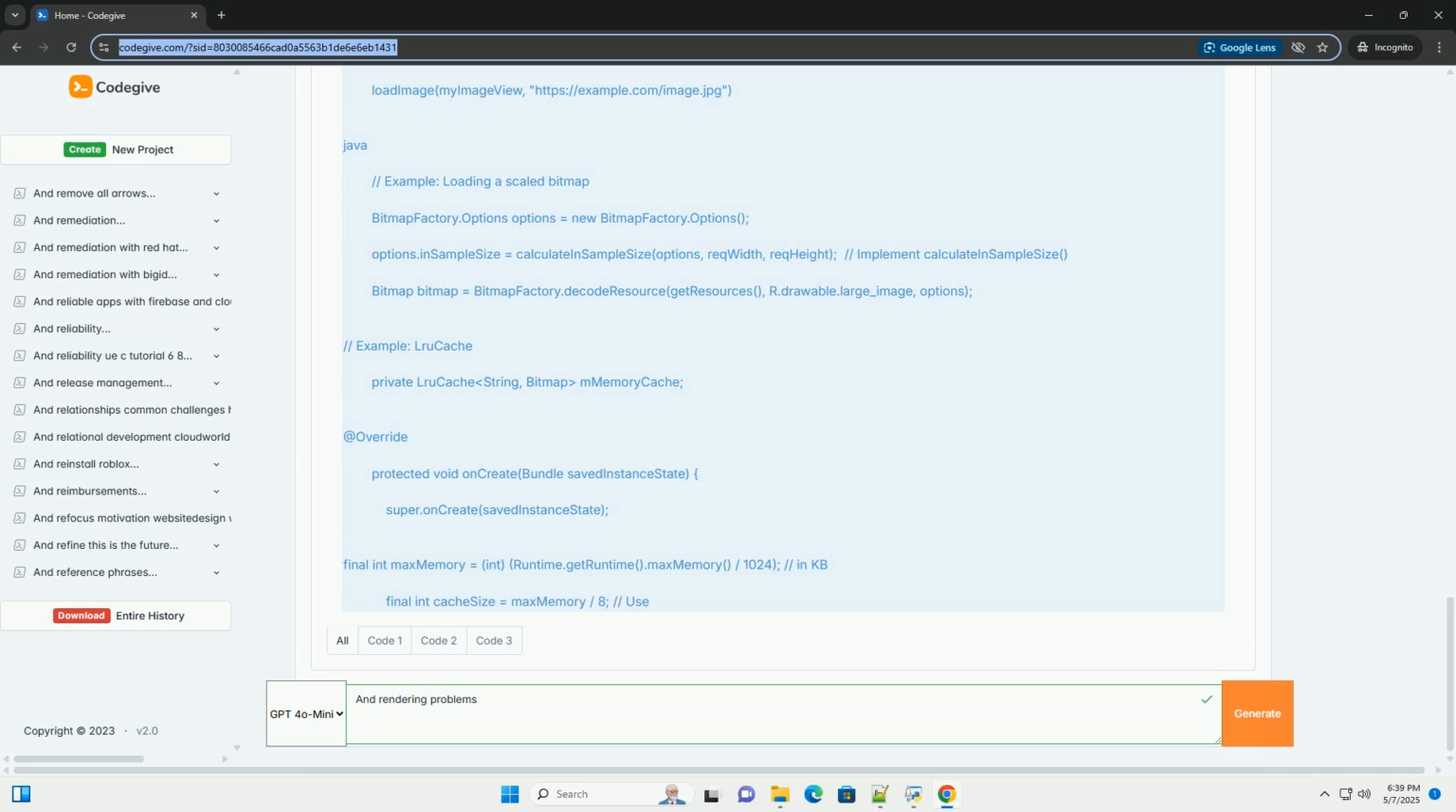Introduction: Understanding Android Rendering. Android rendering is the process of drawing your app's UI elements onto the screen. It's a complex series of steps that the Android system takes to transform your XML layouts, custom views, and drawing instructions into the pixels you see. Efficient rendering is crucial for a smooth and responsive user experience.